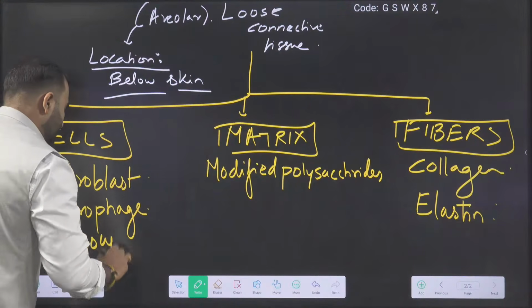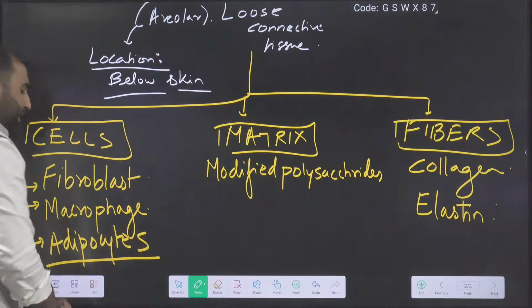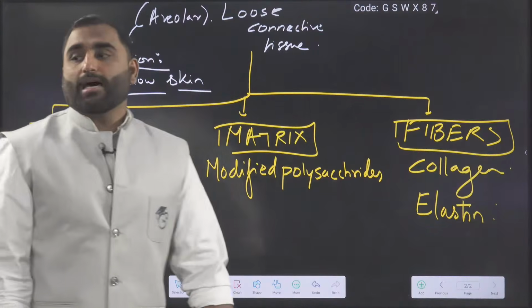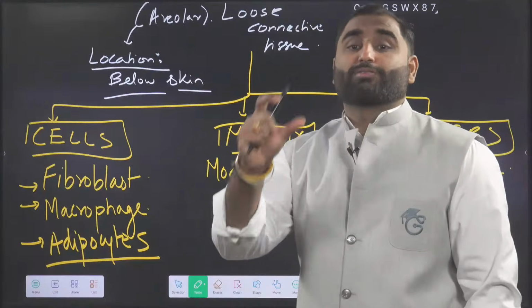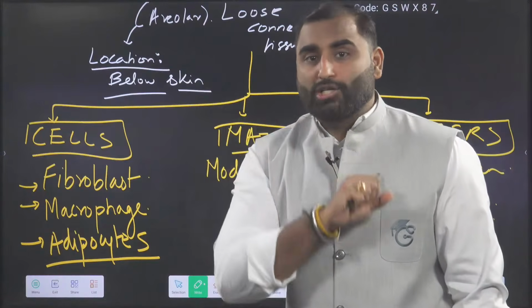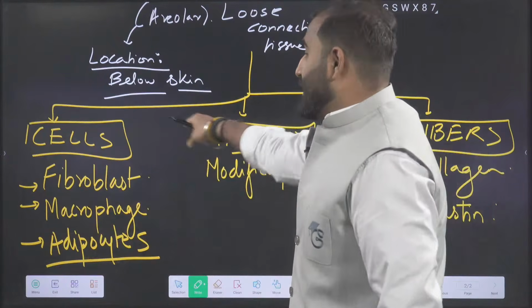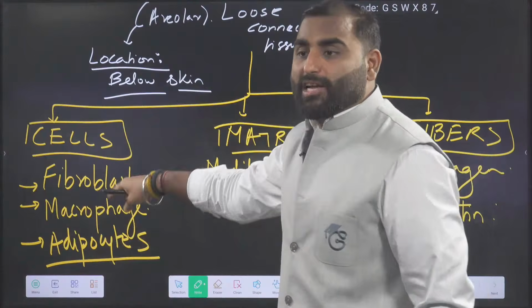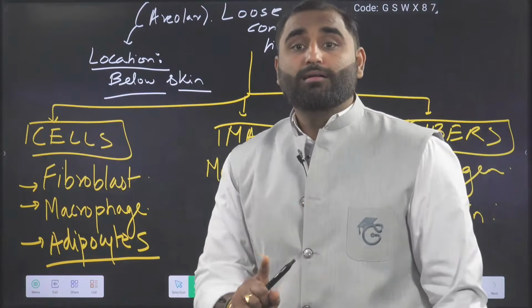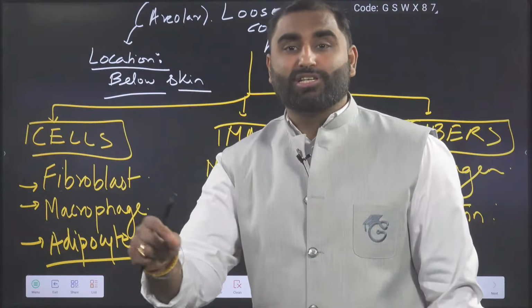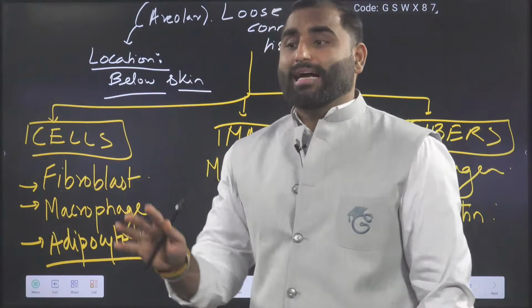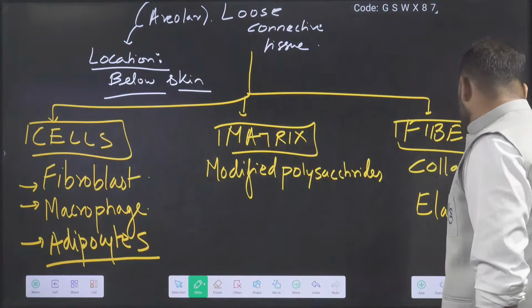Adipocytes. Adipo means fats and cyte means cells. These are adipocytes. What will adipocytes do, guys? Adipocytes will store the fat. So there is a fat storing cell also. There is fibroblast which is making the fiber. There is macrophage which is clearing the debris, dead tissue and other cellular debris which is there inside the tissues. That will be cleared by the macrophage.